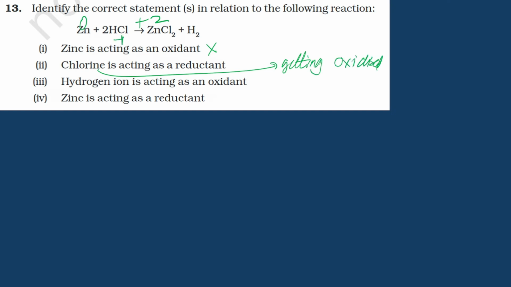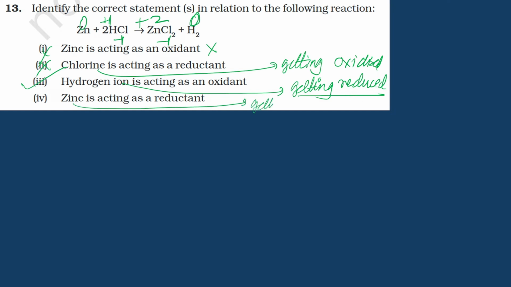Nothing is happening to it. Spoiler alert, nothing is happening. It was -1, it remains -1. Okay. Hydrogen ion is acting as an oxidant. That's interesting. It means it is getting reduced, right? I spent some time on explaining the last one. I think this is obvious. It's getting reduced, right? This goes from +1 to 0. This one is true. Zinc is acting as a reductant. Meaning it's getting oxidized. This one's definitely true.